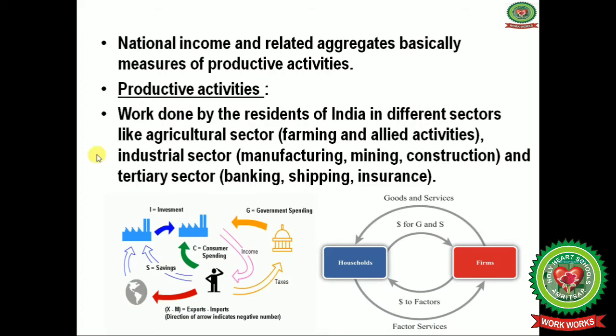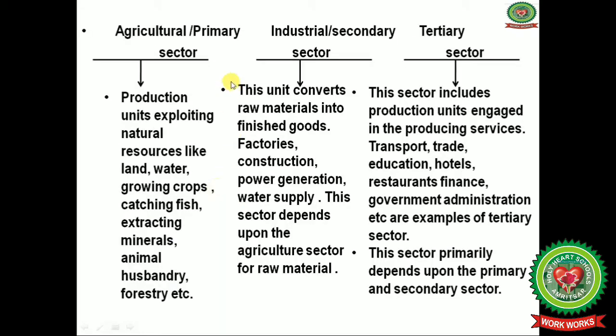And in the industrial sector, labor is working in the industries for manufacturing products. So under the industrial sector, manufacturing, coal mining, construction of buildings, roads, dams, bridges, all these come under the industrial sector. And the tertiary sector, like banking, shipping, insurance. All these are the productive activities in the three sectors: agriculture sector, industrial sector, and tertiary sector.